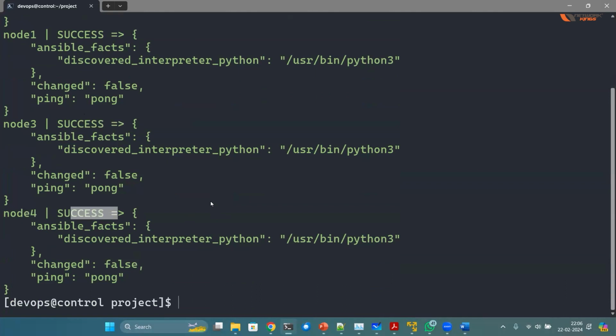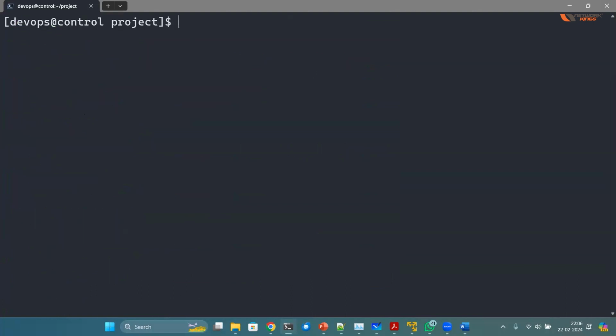Okay. So it is that quick. Not only ping, you can do many things. For example, let's say you have received a request from the client asking you to deploy a user by the name auditor. So you have to deploy the user by the name auditor on all of the machines. How will you do it?